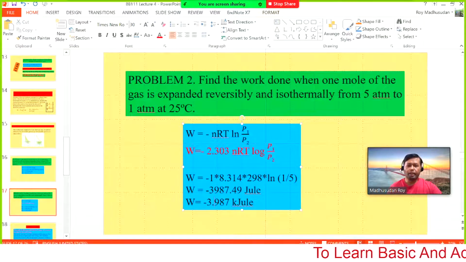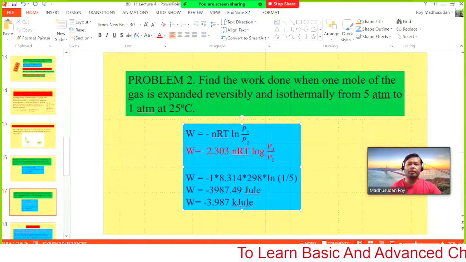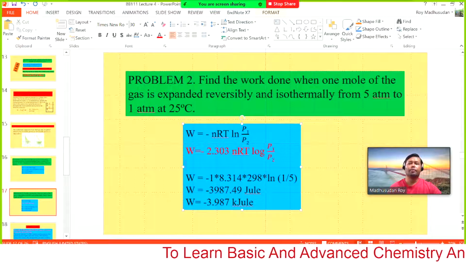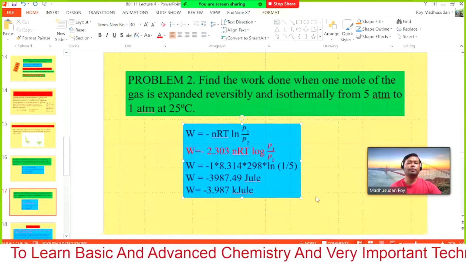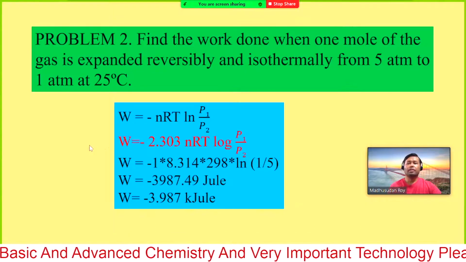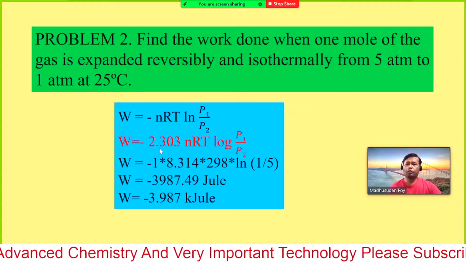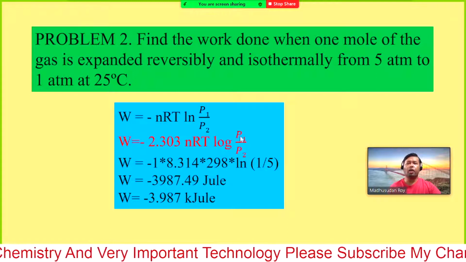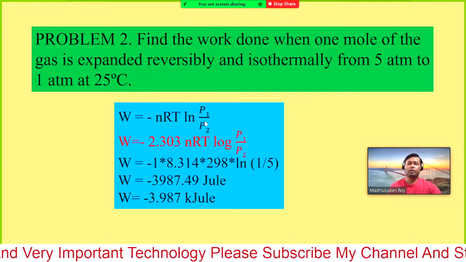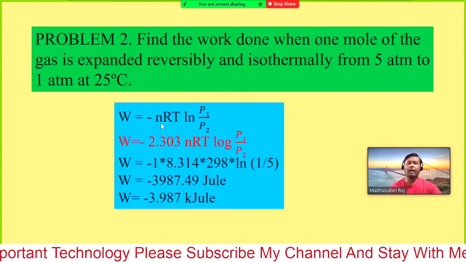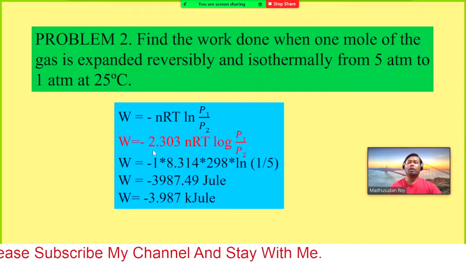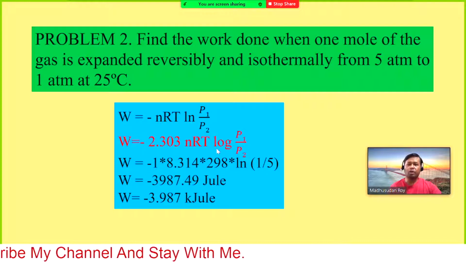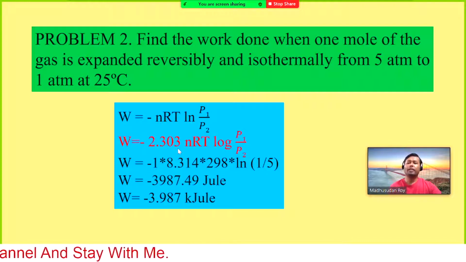Check whether this number is exactly the same as what I have used here. Anyone? I think you have a calculator in your hand. So just calculate 2.303 nRT log P1 by P2. I calculated using minus nRT ln P1 by P2. Now you will use minus 2.303 nRT log P1 by P2.